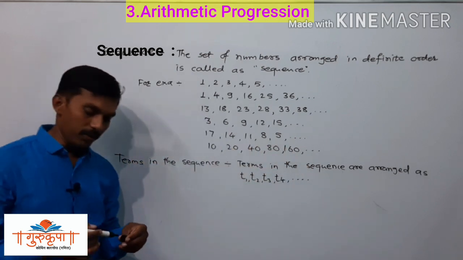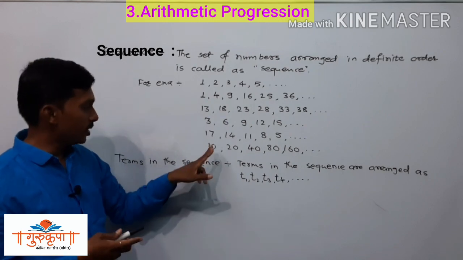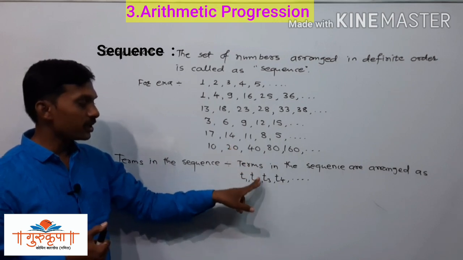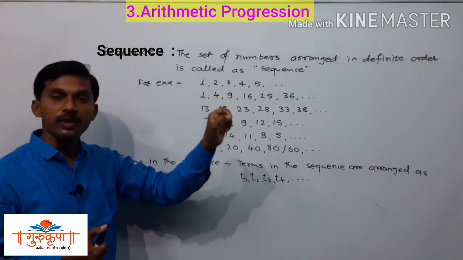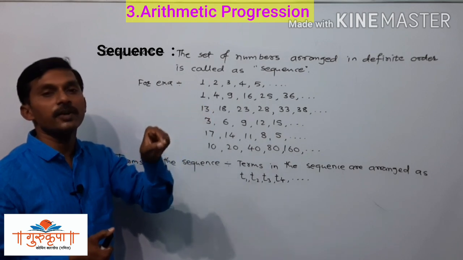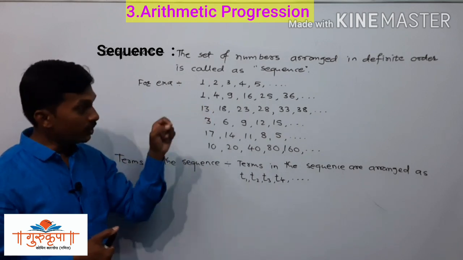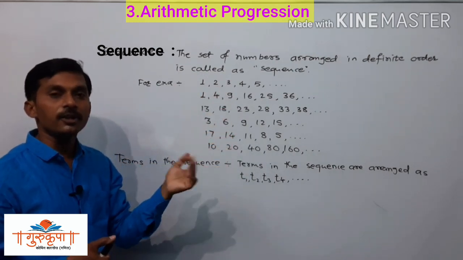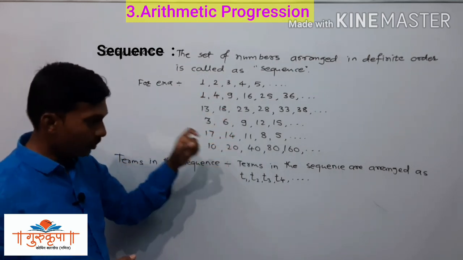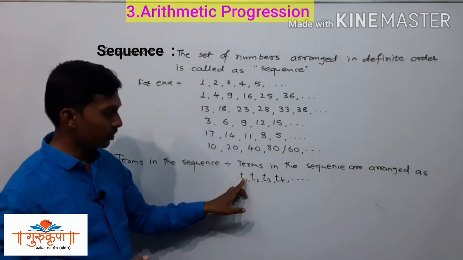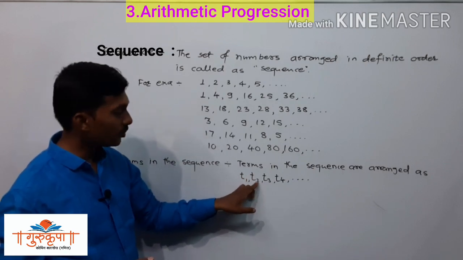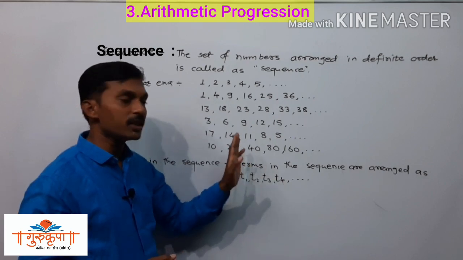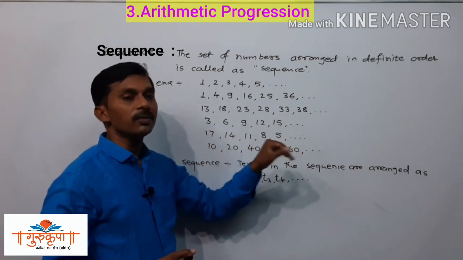If we write a sequence, then in that sequence this is the first term and it is represented by T1. It is the second term, it is represented by T2. If the term is the 10th term, then it is represented by T10. If the term is the 32nd, then it is represented by T32. See, this T means term: term 1, term 2, term 3, term 4. Like this we can represent each and every term in the given sequence.